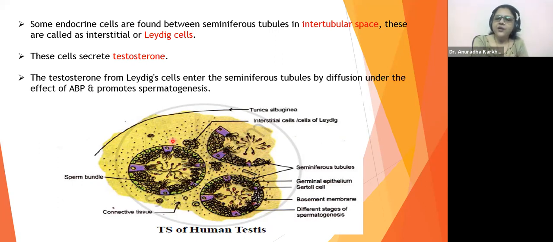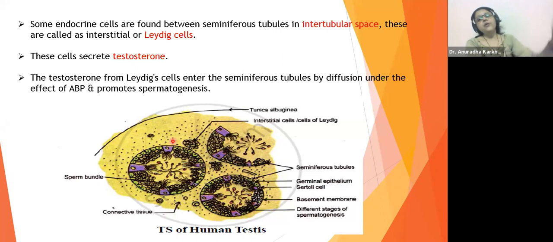Okay, got it? Understood about this? You want me to repeat? Okay, I'll repeat. Pay attention. The Leydig cell will make testosterone. There will be high concentration of testosterone over there, right? So testosterone will move from higher concentration to the seminiferous tubule where initially there is no testosterone, eventually low testosterone, because of which the testosterone will start moving inside the seminiferous tubule by the process of diffusion.